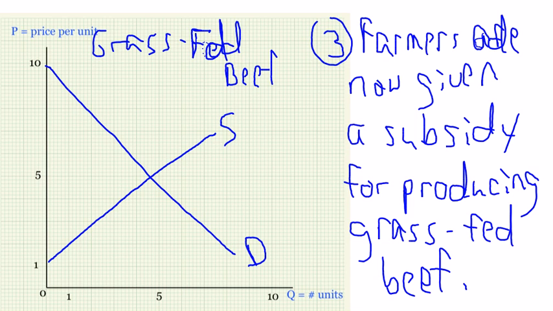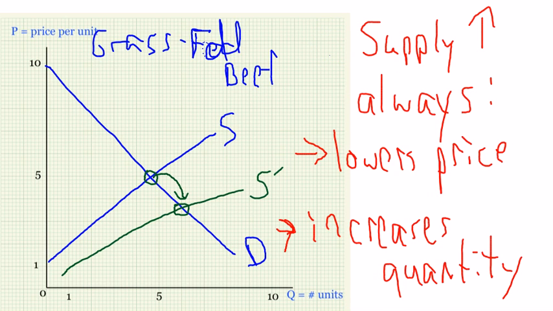If that is true, and farmers are now given a subsidy for producing grass-fed beef, then the cost of producing grass-fed beef falls, and we have a supply increase, and we go from old equilibrium to a new equilibrium that's at a lower price and higher quantity. We've thus far looked at 2 cases where supply increases, and we saw in both cases when supply increases that the price falls and the quantity rises, and that's always true with the supply increase.